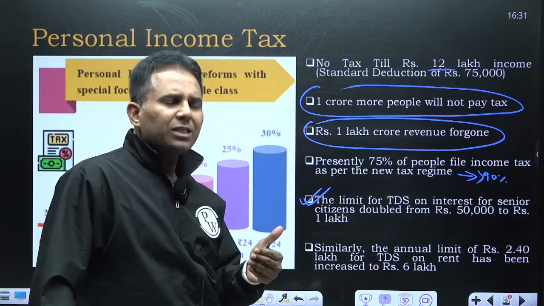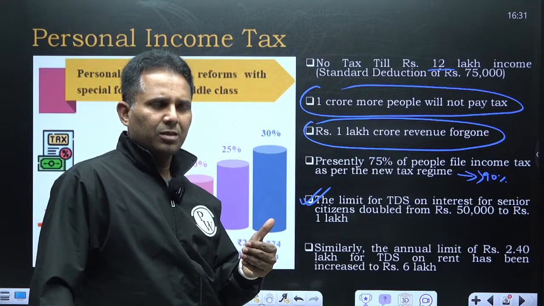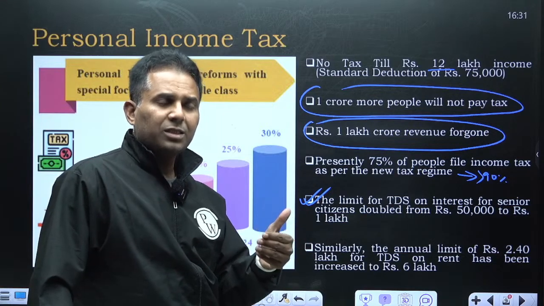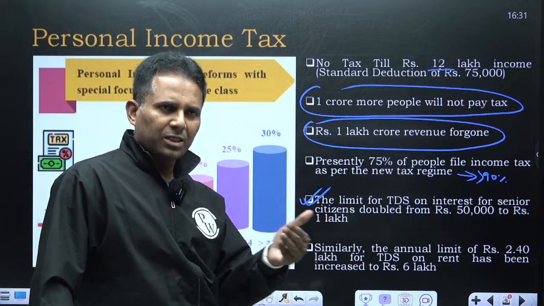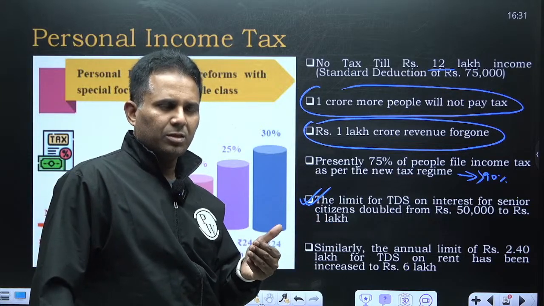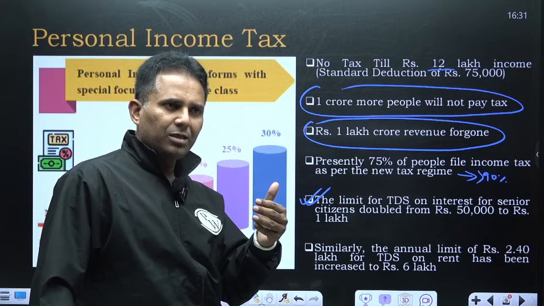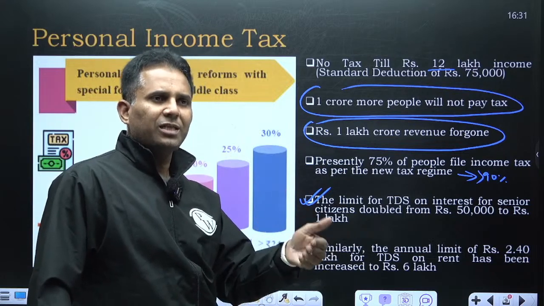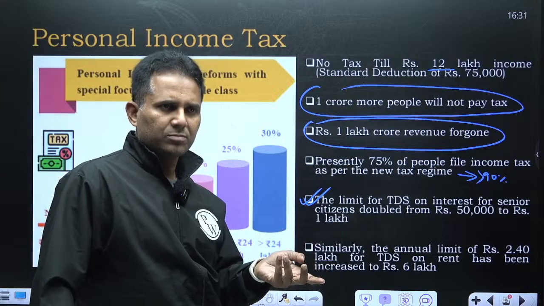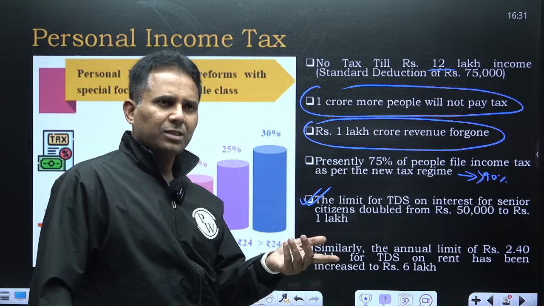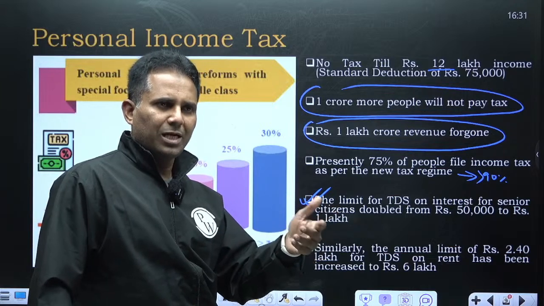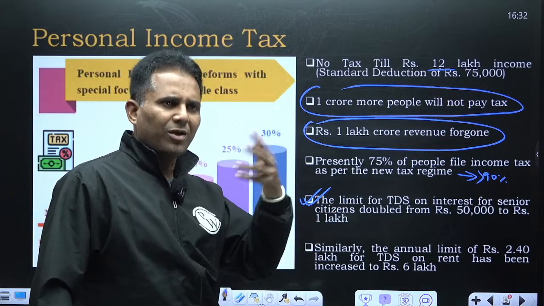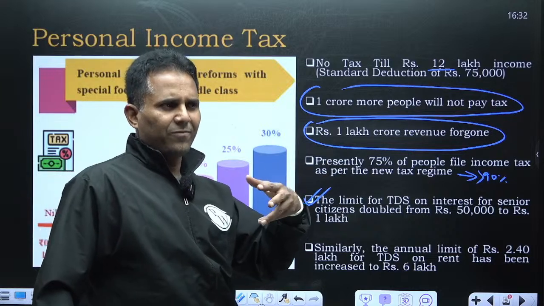Now when I get this interest, the bank deducts TDS, tax deducted at source. Since the bank is paying me 60,000 interest per month, the government says the bank needs to deduct TDS at 10%. So the bank will deduct 6,000, and I will get only 54,000. Of course, I will have to file a tax return, and if more tax has been deducted, I will get it back.